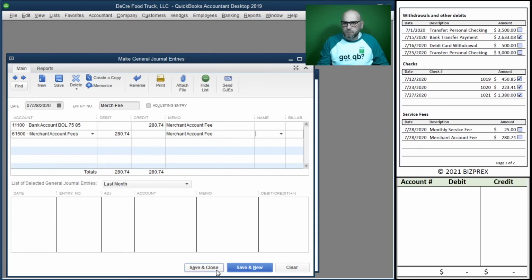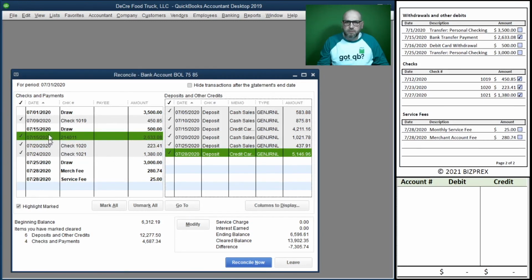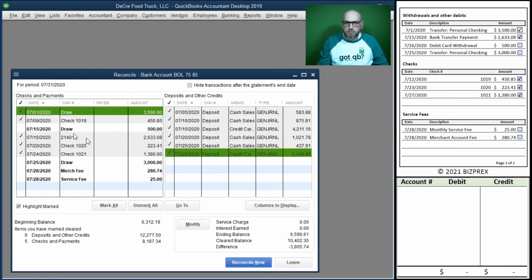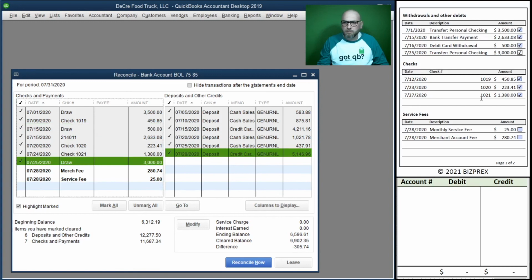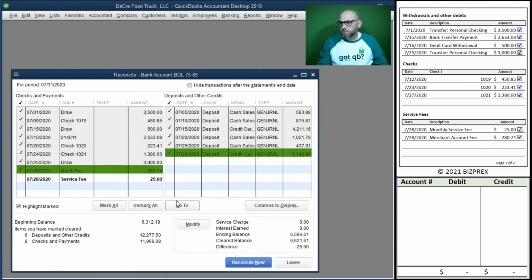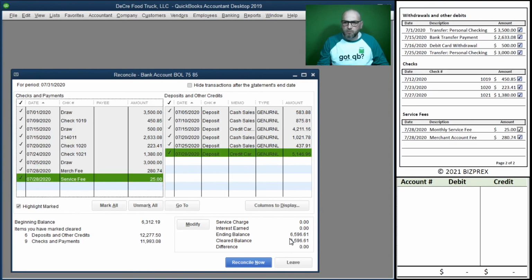Alright, good to go. Save and close. All of this is showing up now here. Let's go ahead and reconcile. Voila, and we're at 0.